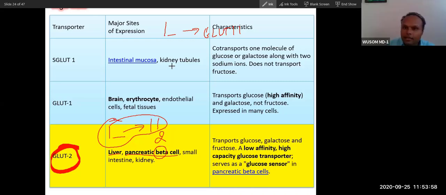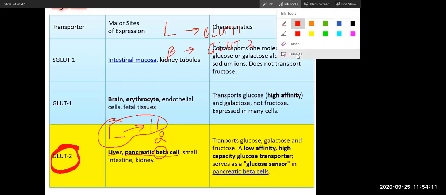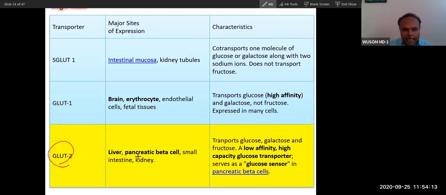Did you understand this? Yes. Liver means GLUT2. Beta cell means GLUT2. Got it? So GLUT2 is present in liver and pancreatic beta cell. Remember, liver and pancreatic beta cell. And this is one of the important ones.